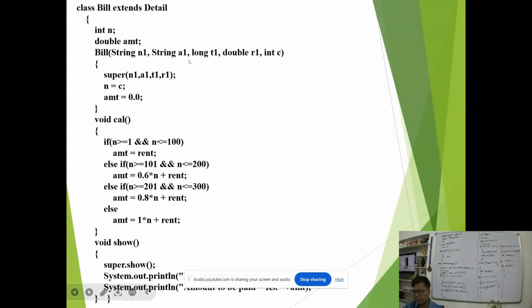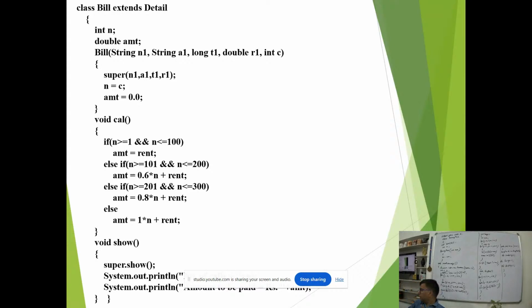I'll use again n1 e1 t1 r1, and here for c we have taken super n1 a1 t1 r1. This will come from the super class, and n equal to c. This n equal to c and ant is 0.0. So remember, when you are calling the super class constructor, you will just mention super and the parameters needed.